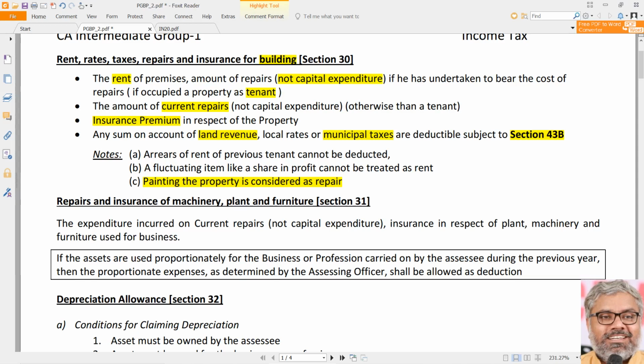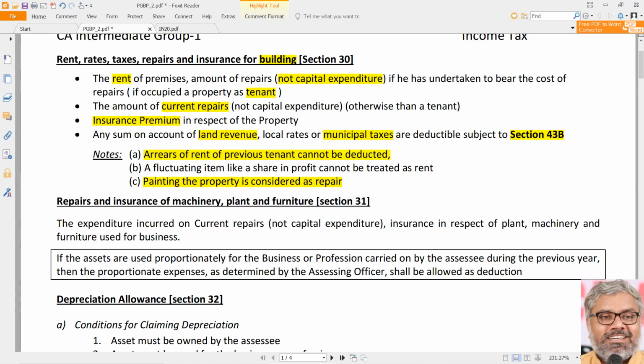That's it. However, arrears of rent related to the previous tenant cannot be deducted. Imagine there was a previous tenant who did not pay, and now the current SSC is paying arrears of rent related to the previous tenant. They cannot be deducted, simple logic once again. That is the reason why we discussed the general principles. Once you know the general principles, you can apply them in every provision.